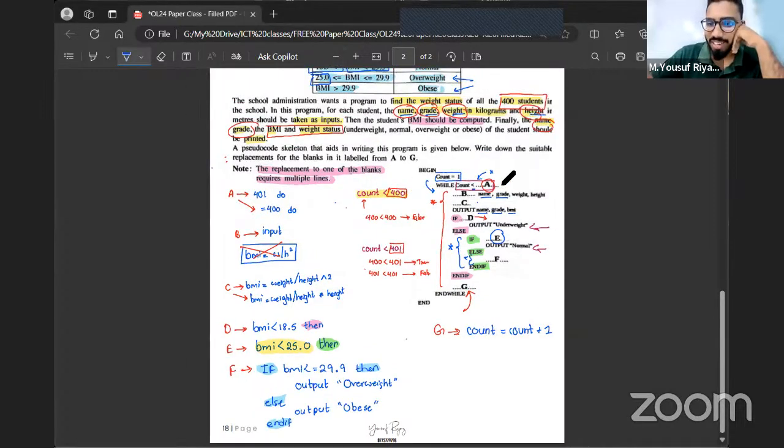Actually, should I tell you a fun fact? If the question has not given you the fill in the blanks, and has asked you to write the whole program from scratch, to write pseudocode from scratch, I'm pretty sure 90% of you would have got it correct. You would have never missed count equals count plus one. But because they gave fill in the blanks and because they gave this note as well, you all did not pay attention to this note also.